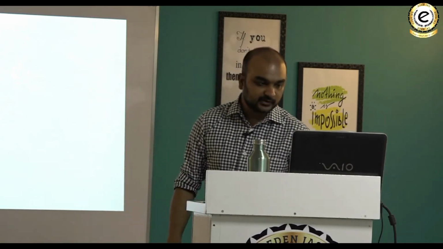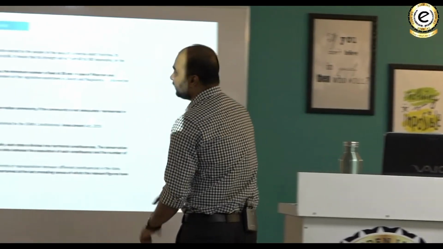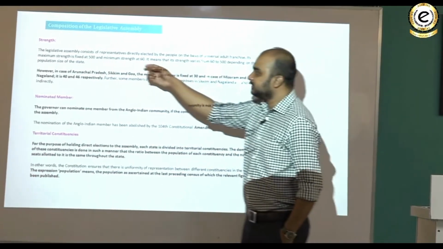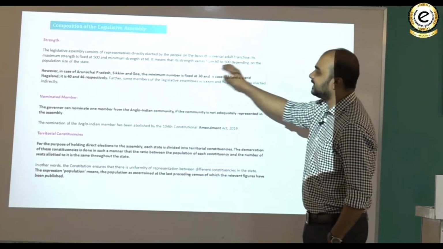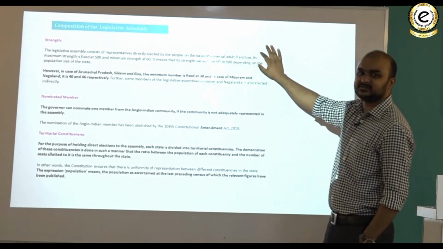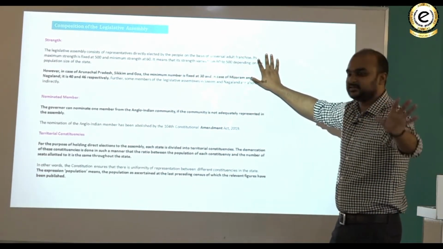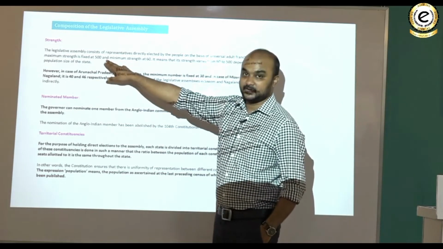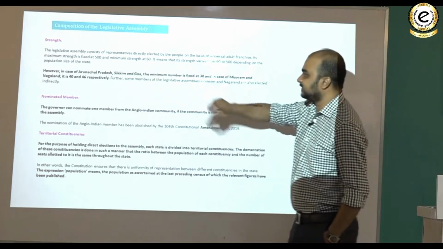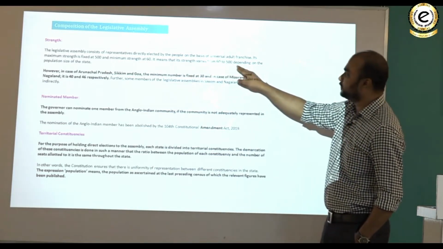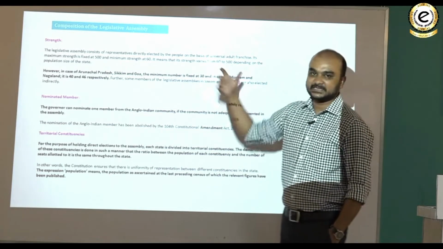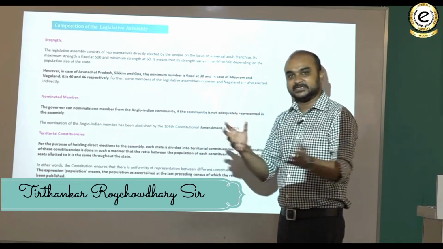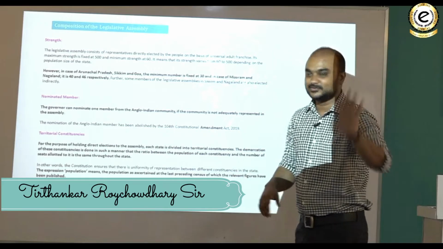Composition of the Legislative Assembly. Now, let us have a look at the strength of the Legislative Assembly. The Legislative Assembly consists of representatives directly elected by the people on the basis of universal adult franchise, territorial constituency, all those things, we are not repeating that. Its maximum strength is fixed at 500 and minimum strength at 60. It means that its strength varies from 60 to 500 depending on the population size of the state. Not necessary for you to read about every state or how many seats there are, but at least for your home state you should know about it.